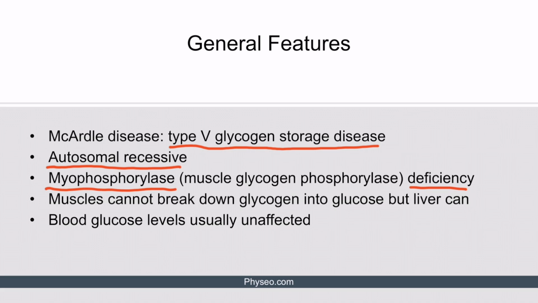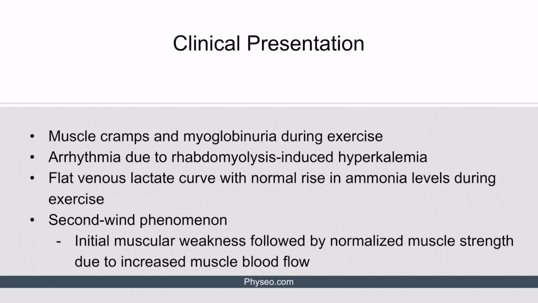Therefore, in McArdle disease, muscles cannot break down glycogen into glucose. However, the liver can still perform glycogenolysis and gluconeogenesis, which is why the blood glucose levels are usually unaffected. Patients with McArdle disease usually have muscle cramps during exercise, which is due to insufficient ATP production in the muscles.